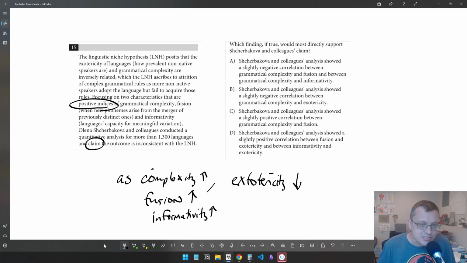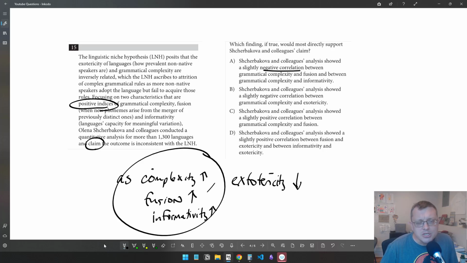So let's analyze the choices. A, their analysis showed a slightly negative correlation between grammatical complexity and fusion and between grammatical complexity and informativity. So this is just on this side of the ledger, and it actually kind of contradicts what the passage talks about. This contradicts the positive indices bit, because they said a positive index of grammatical complexity is these two things. But then A is saying, no, they're not actual positive indices. They're negative correlates of these two things. It's the opposite of what the text is talking about.